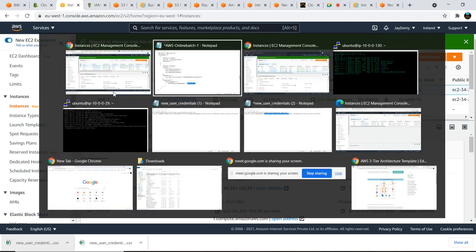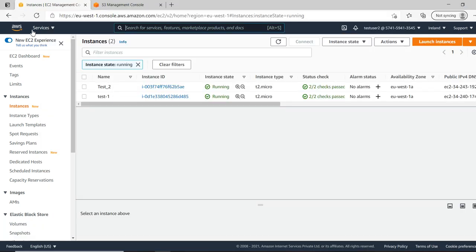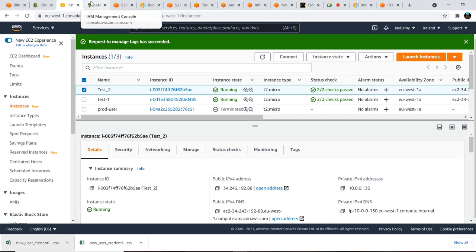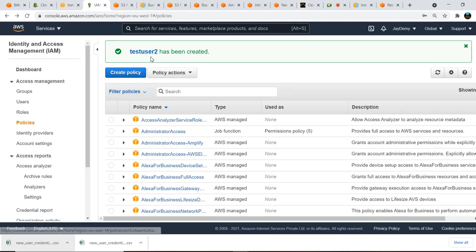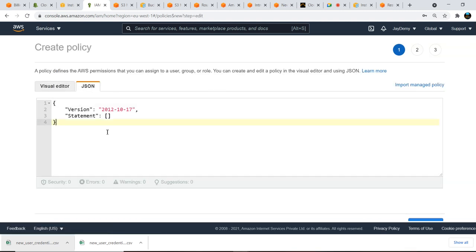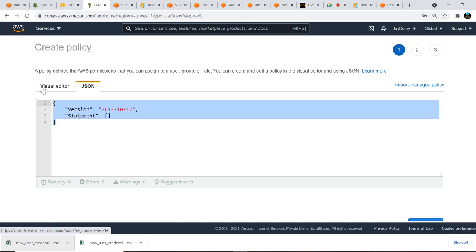Okay, so test user 2 is a production group. So production group is somewhere here. Okay, I already applied that user policy, but this policy I didn't apply. I just created it, I didn't attach this one. So create a policy, test user 1 policy also I'll create. Just go to the navigation and click this.